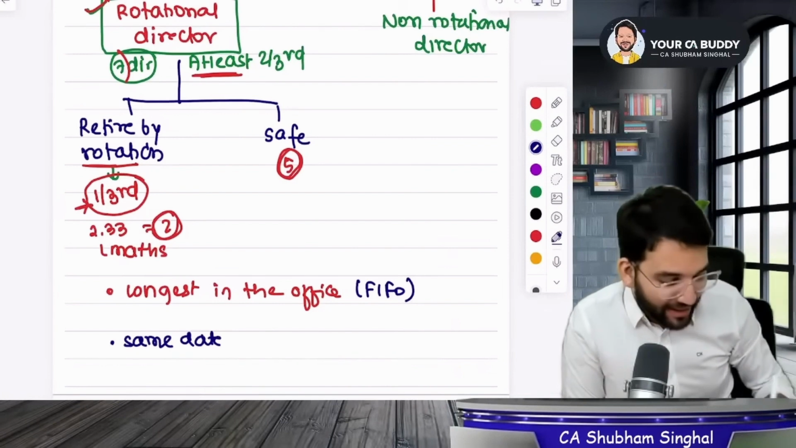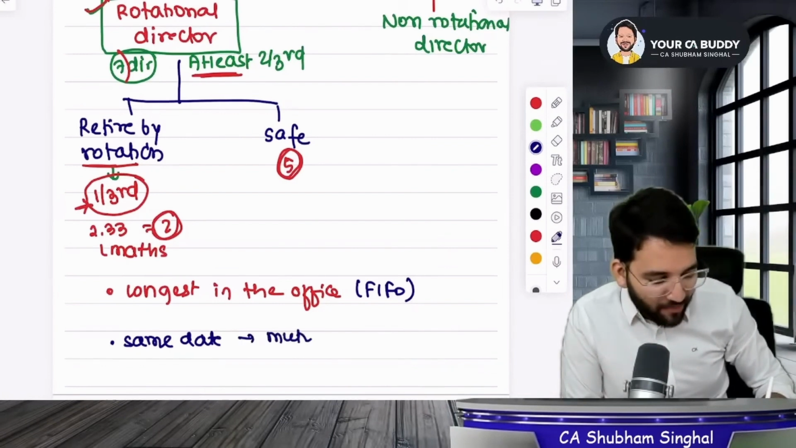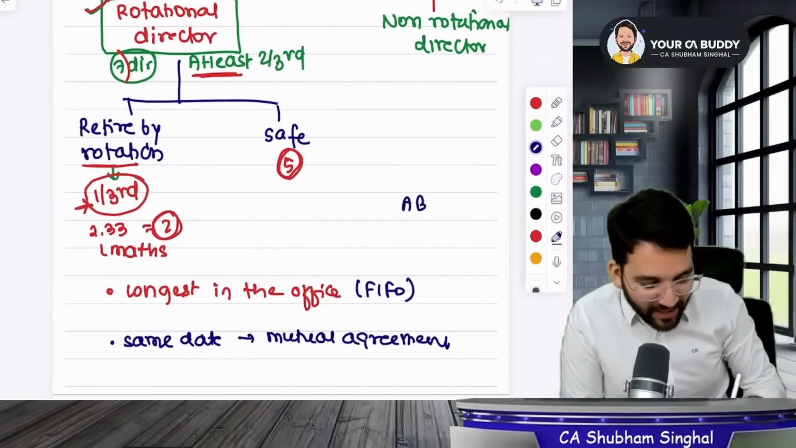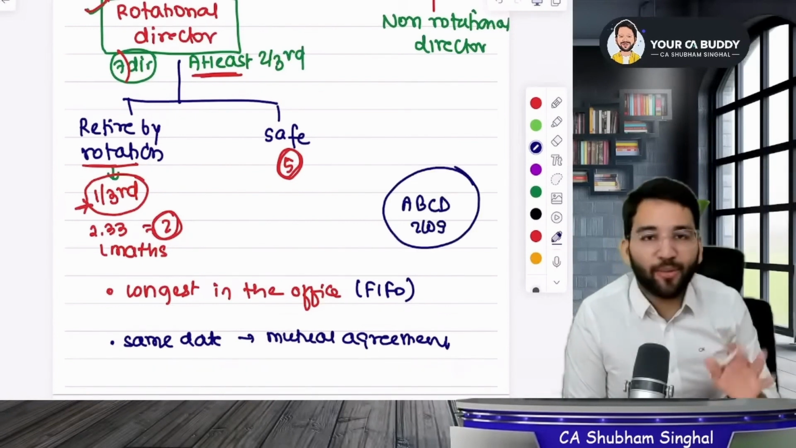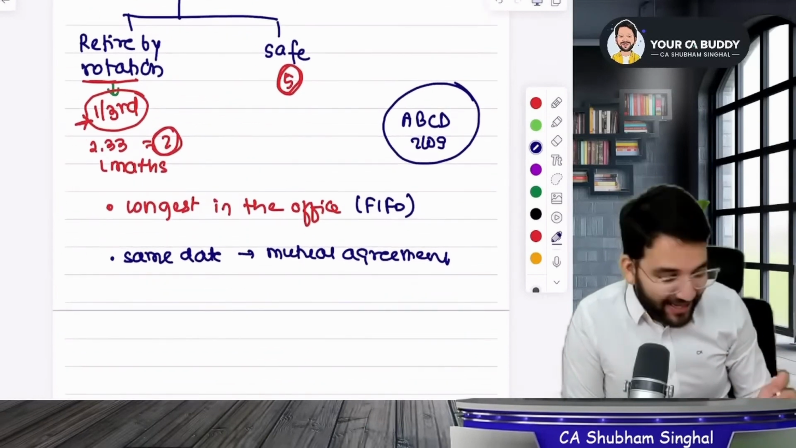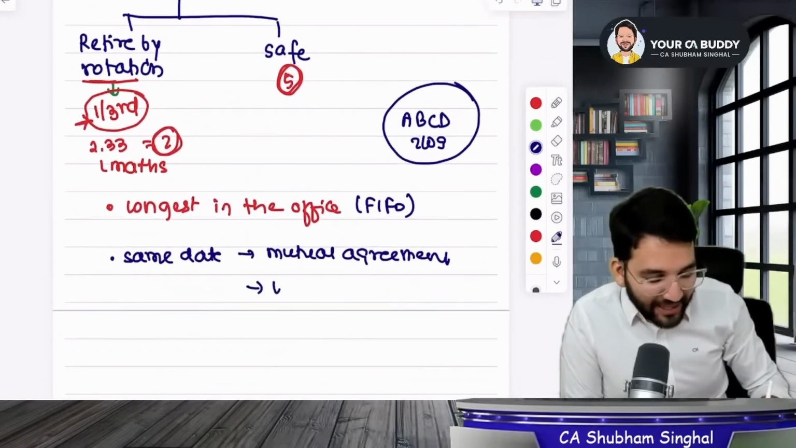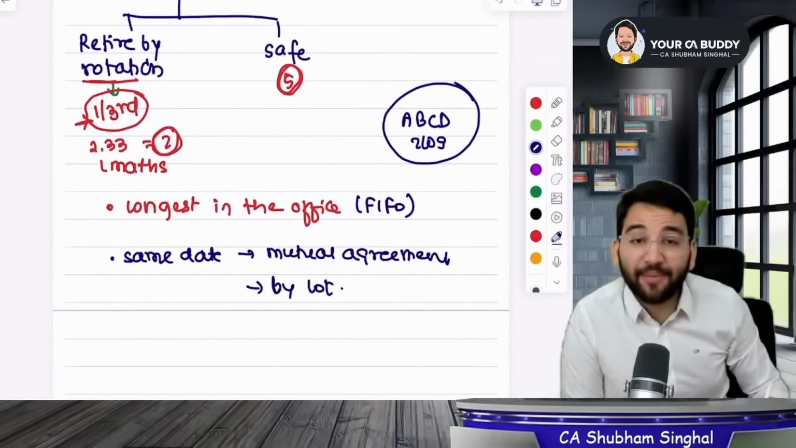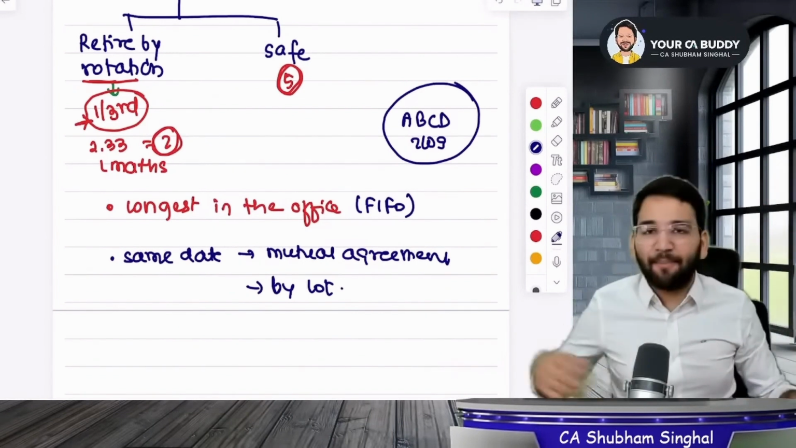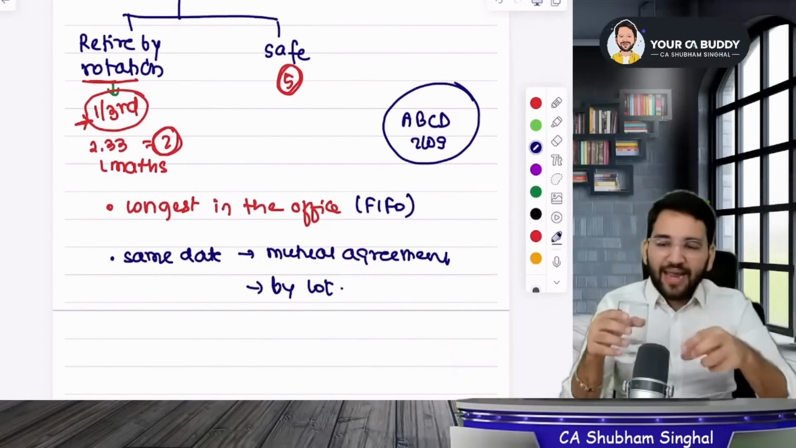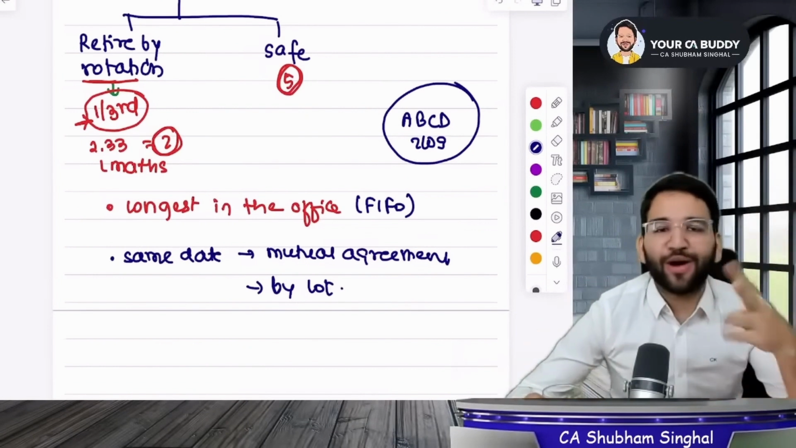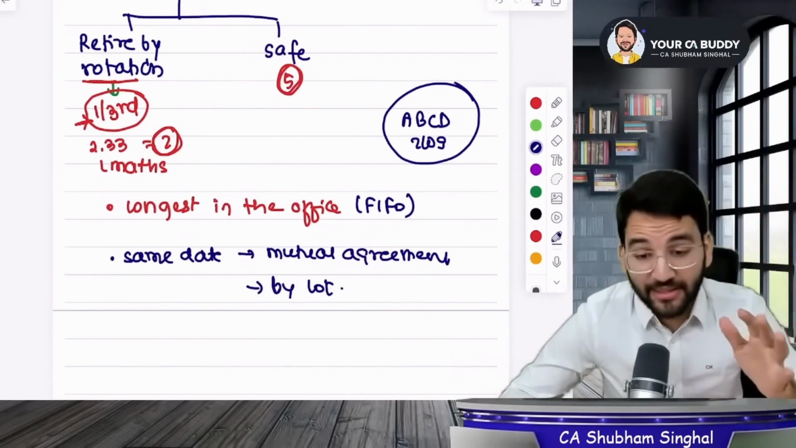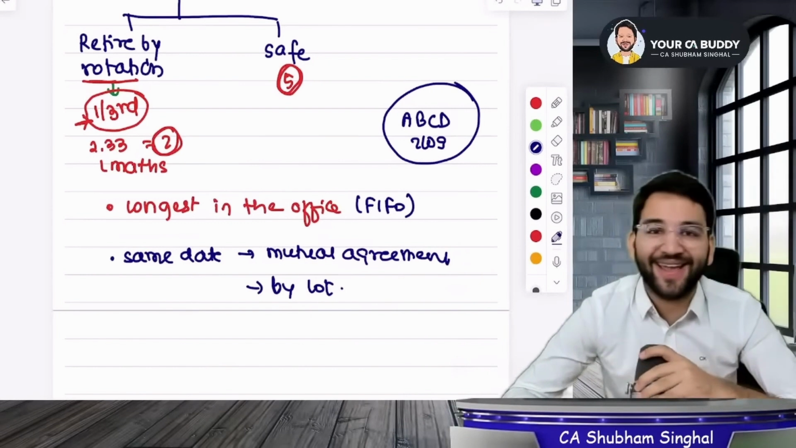Do you know what you will do, guys? First of all, you will try to go for a mutual agreement. Mutual agreement means if A, B, C, D were appointed on the same date and 2 out of 4 people need to be removed, then it will be mutually decided. But what if you have not decided it mutually? Then in that particular case, it will be decided by lot, meaning the lottery system. We will put the names of 4 people in a box and shuffle, and whoever's name comes up, we will simply remove them. So 2 persons will be removed, meaning directors are being removed on a lottery basis.